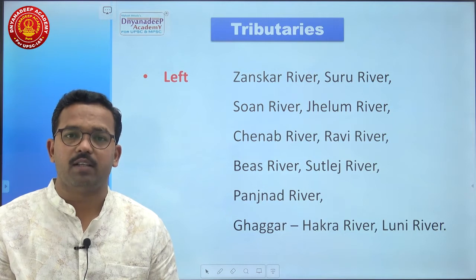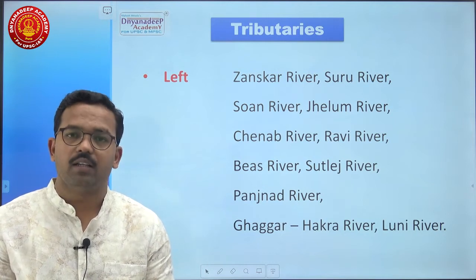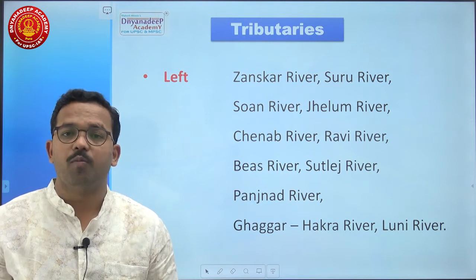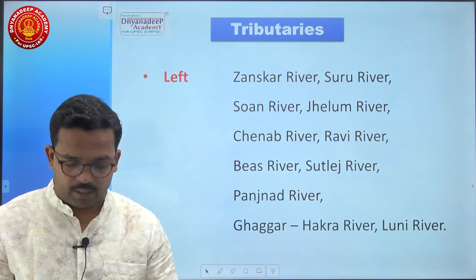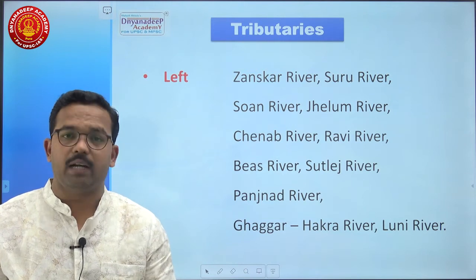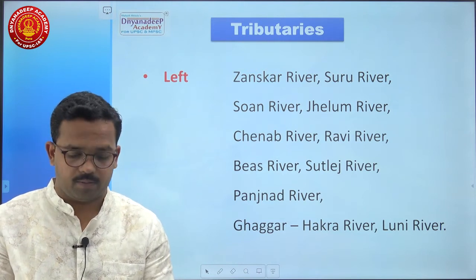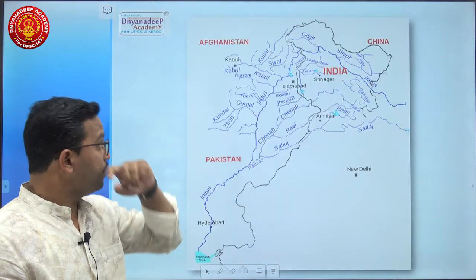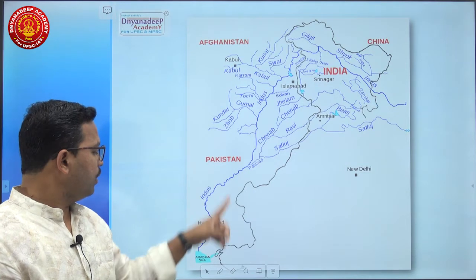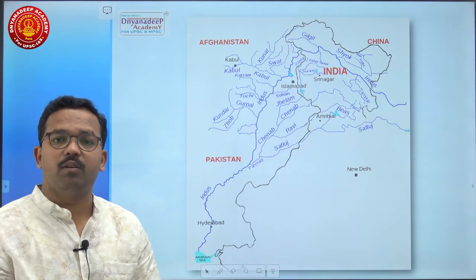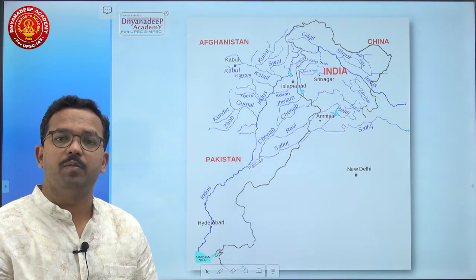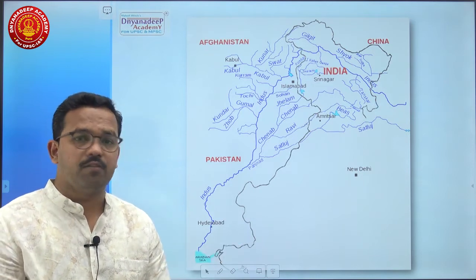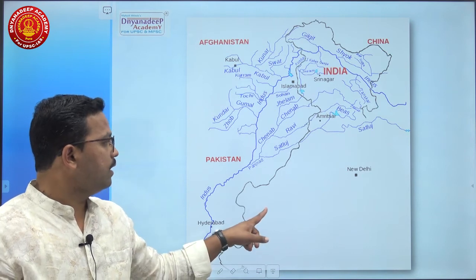Then the right bank tributaries are Shok, Hunza, Gilgit, Swat, Kunar, Kabul, Kurram, Gomal, and finally Zob river. These are the important right bank tributaries of the Indus. This is the diagram. I would suggest every one of you to go through all these things. They are very, very important bits that you have to remember from the perspective of the exam. Then about major tributaries, we'll try to understand every major tributary in a detailed manner.